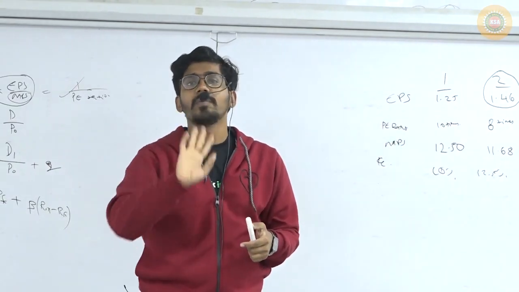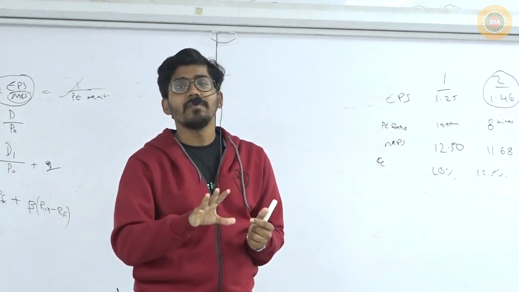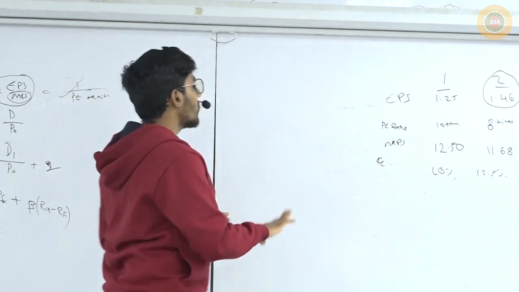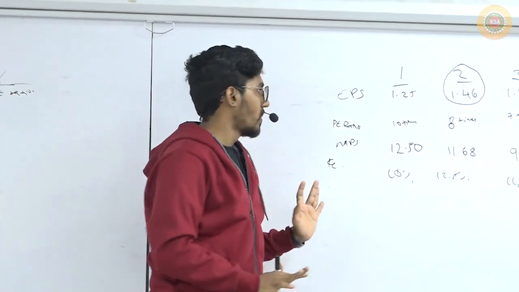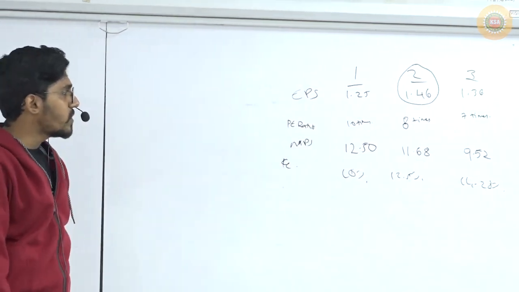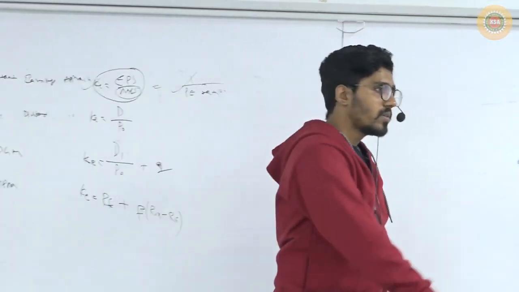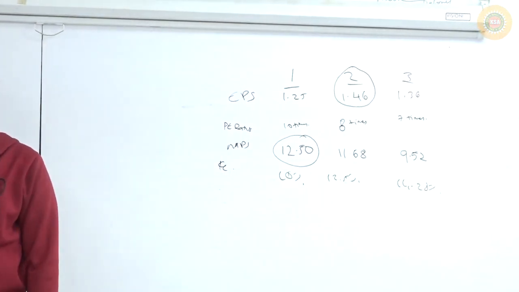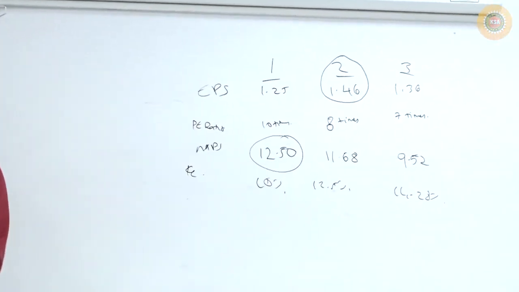This is what I am going to see in the net operating income approach. So I am just linking everything. In the net operating income approach the same thing will happen. As and when you inject debt into the company, your KE will increase. Okay? So this is something you are seeing practically here also. So if you use MPS, which one will you choose? Option 1. Why option 1? Because here the market price per share is highest. Clear? Are you understanding the concept?